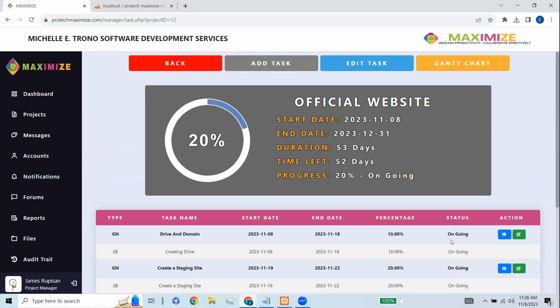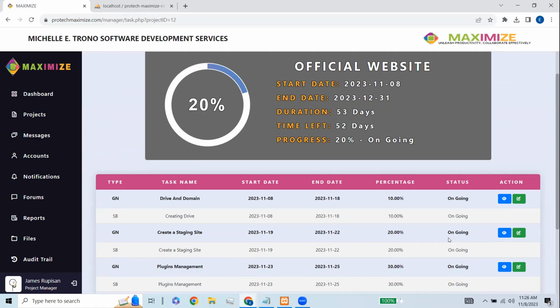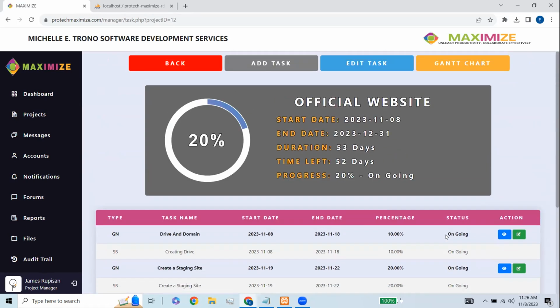For this case, we'll just try to modify things out here first and make this 100% by submitting other general tasks here. We will not include this in the video, so the video will be shorter. So I'll just pause this first.